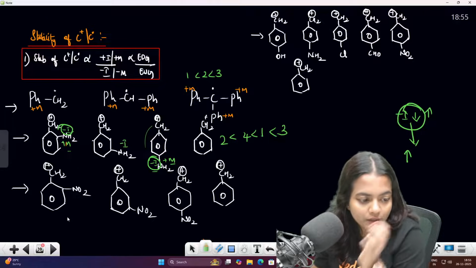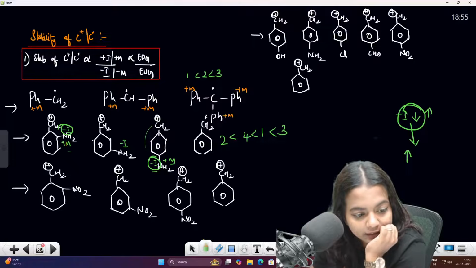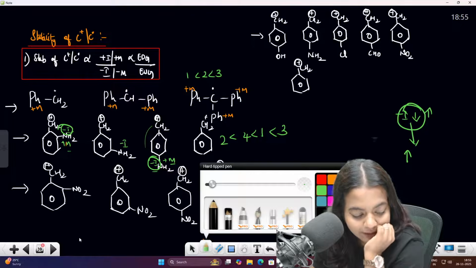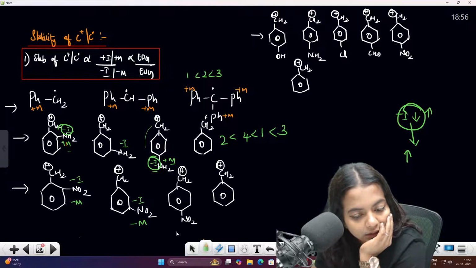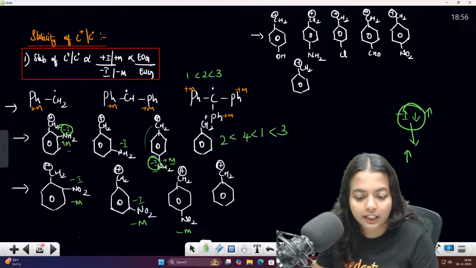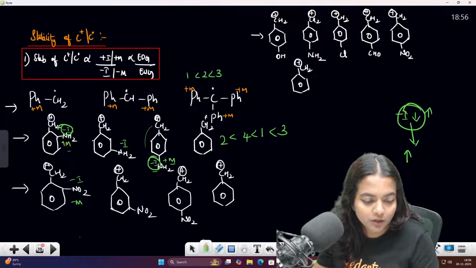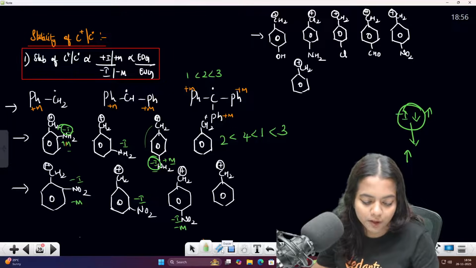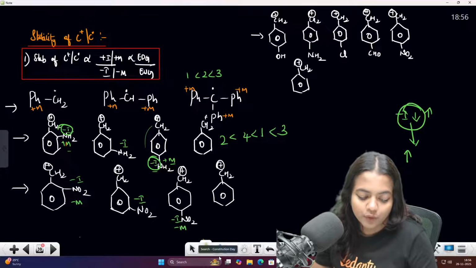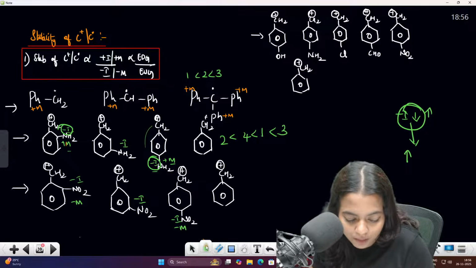Okay, next one, this one, third one. This one, here NO2. So NO2 means they will be having minus M effect and minus I effect. Here also minus M, here also minus I. Here also minus M. No, here minus M won't come, children. There is no minus M in the ortho position. Only minus I is possible. Minus M, minus I. Which one will be more stable, children? Which one will be more stable?